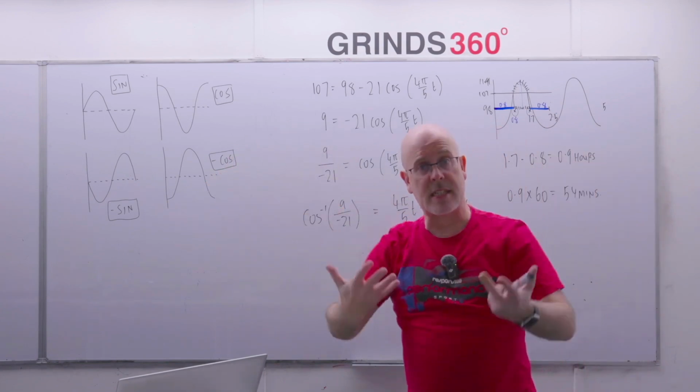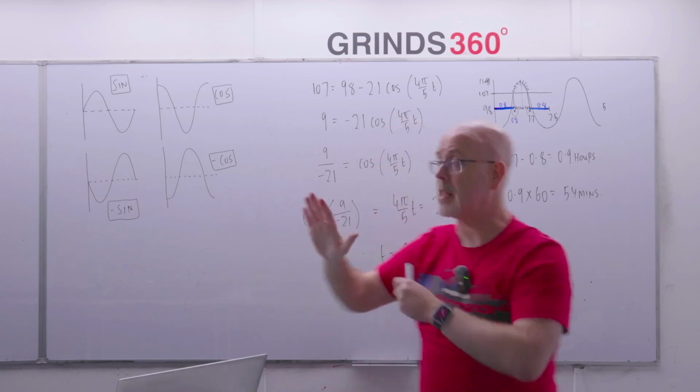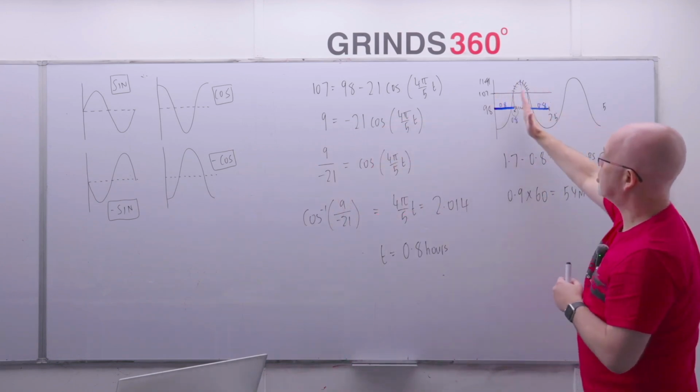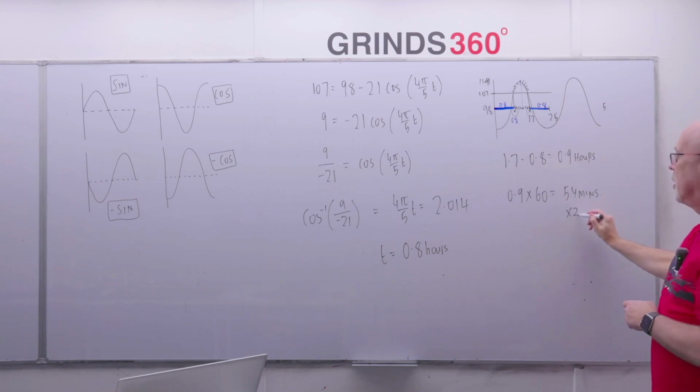This pattern repeats itself every 2.5 hours. So over the first 5 hours, that pattern will repeat itself twice. So it'll be 54 minutes during the first 2.5 hours and another 54 minutes here. So I have to double that and get 108 minutes.